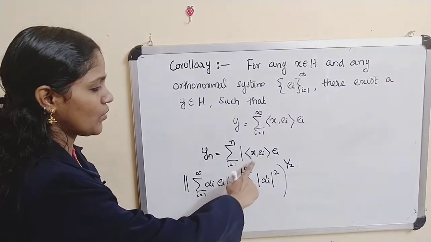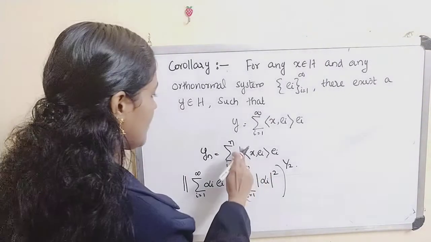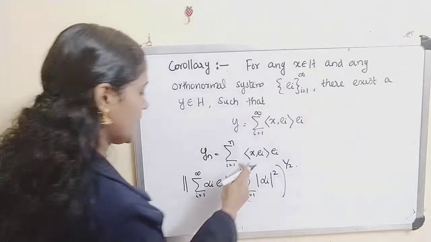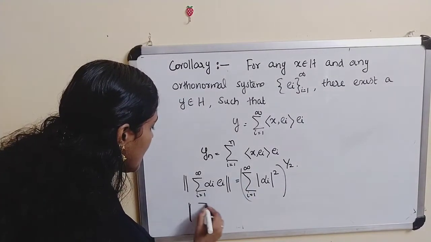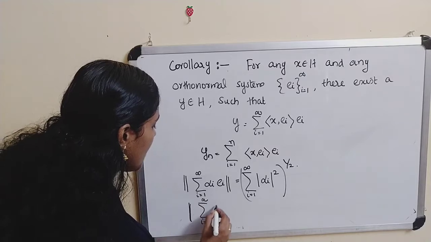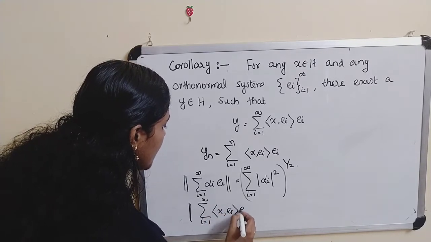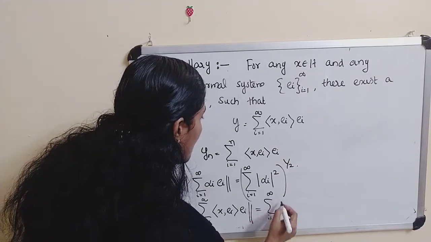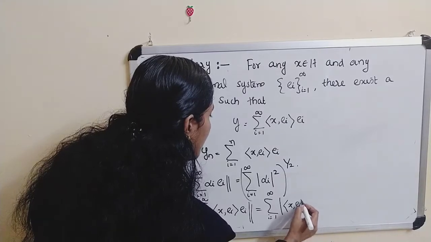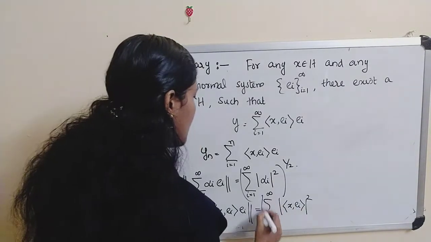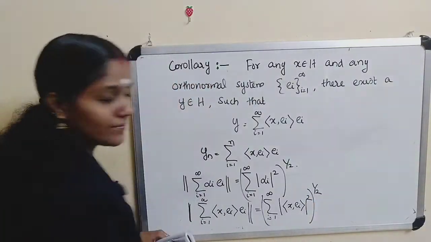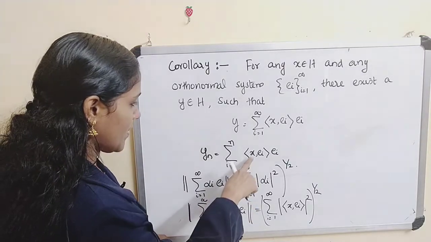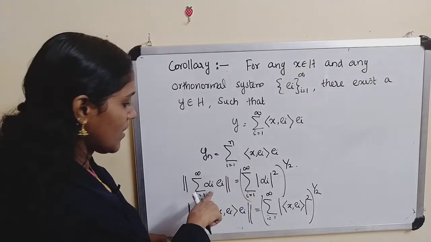Apply this here: make alpha_i the inner product of x, e_i. Then we get the norm of the sum from i equal to 1 to infinity of inner product of x, e_i times e_i is equal to the sum from i equal to 1 to infinity of modulus of inner product of x, e_i whole square, whole raised to 1 by 2. Using this result, here we apply inner product of x, e_i for alpha.